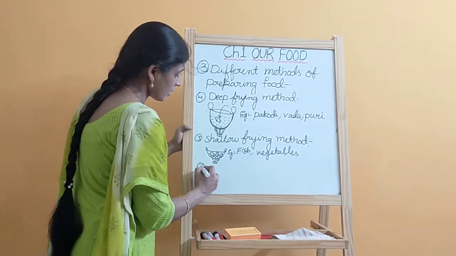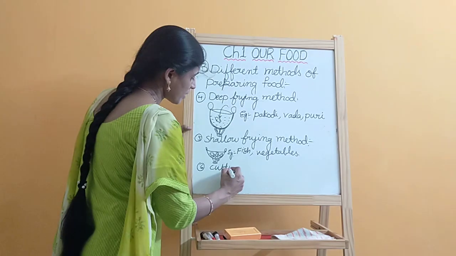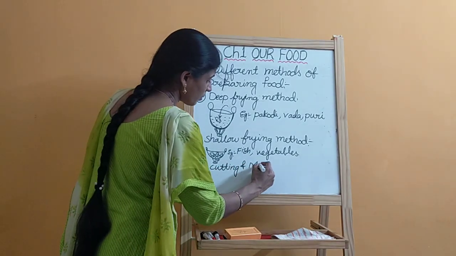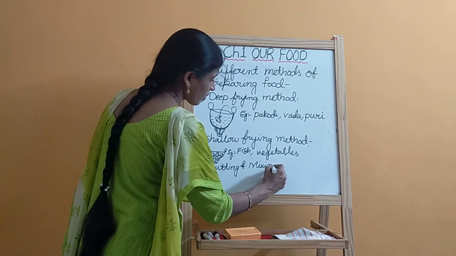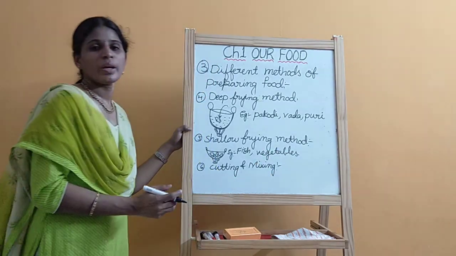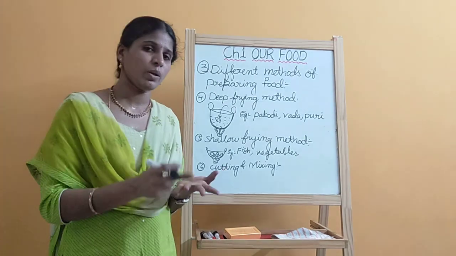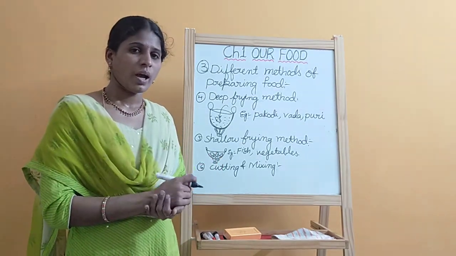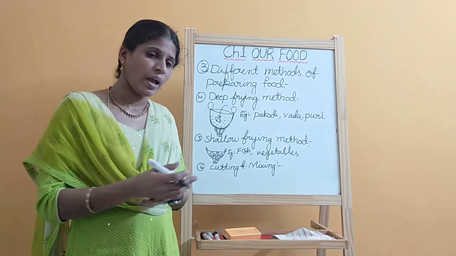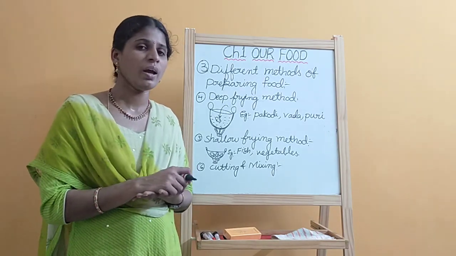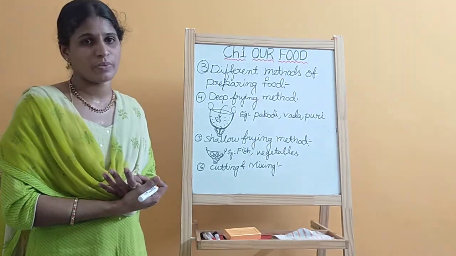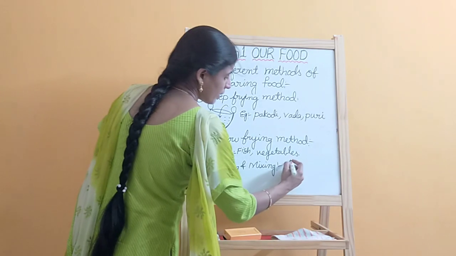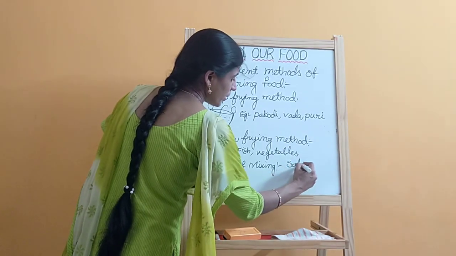And next one is cutting and mixing. You take any type of fruits like apple or banana or pineapple, any of the fruit, cut them into pieces and mix the fruits, and use them in salads or in other ways. The method we call the cutting and mixing method.